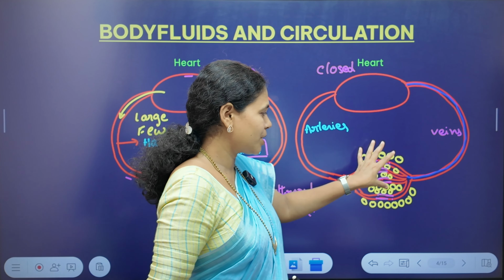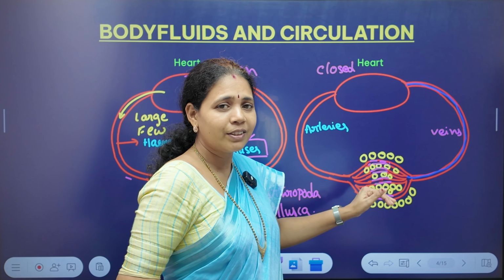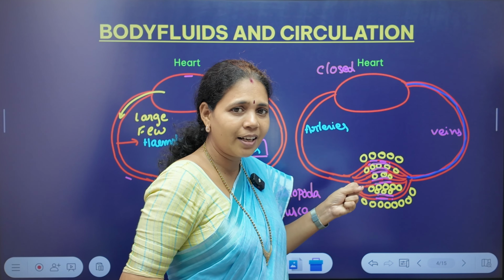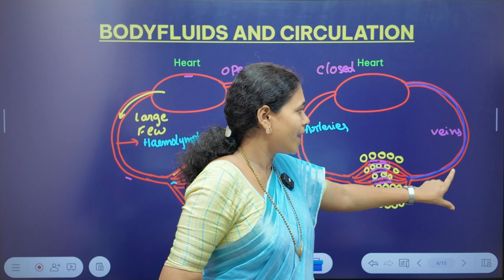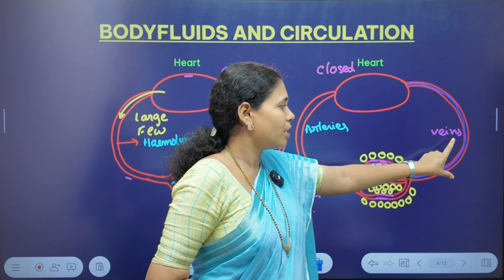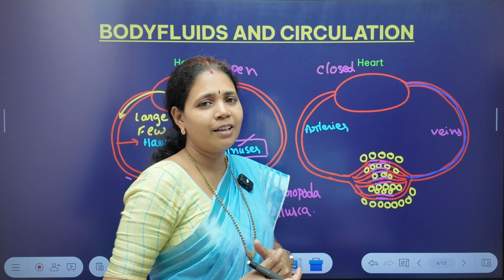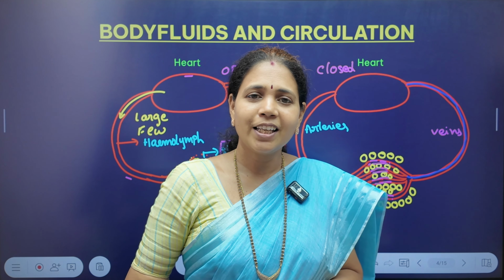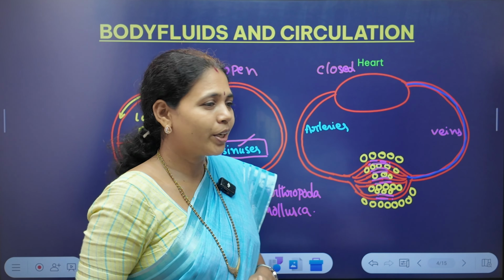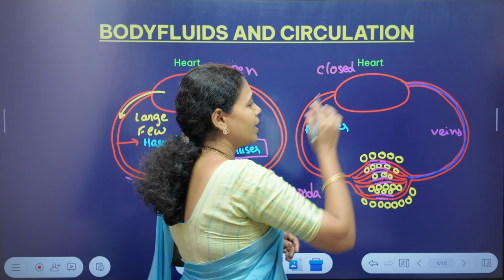And once those substances have reached, the unnecessary substances are collected and travel through one more channel called the vein, which generally carries deoxygenated blood. And again it goes to the heart.